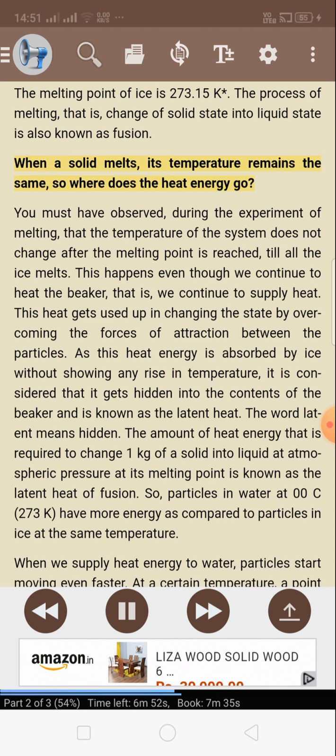When a solid melts, its temperature remains the same, so where does the heat energy go? You must have observed during the experiment of melting that the temperature of the system does not change after the melting point is reached till all the ice melts. This happens even though we continue to heat the beaker, that is, we continue to supply heat. This heat gets used up in changing the state by overcoming the forces of attraction between the particles.